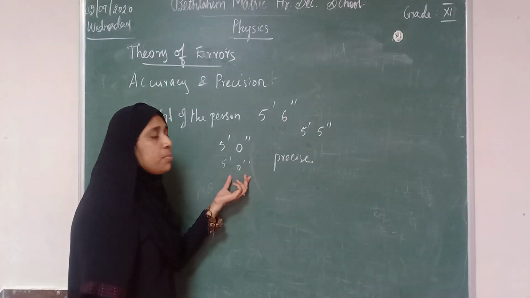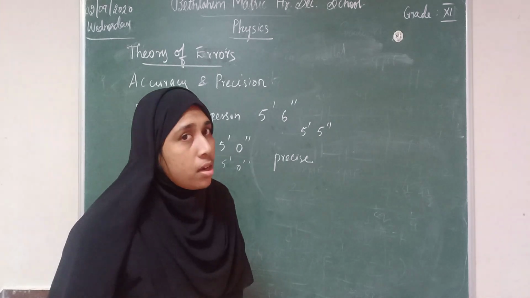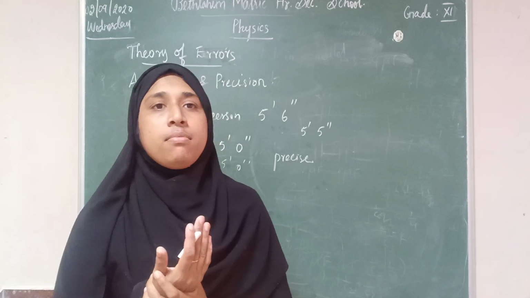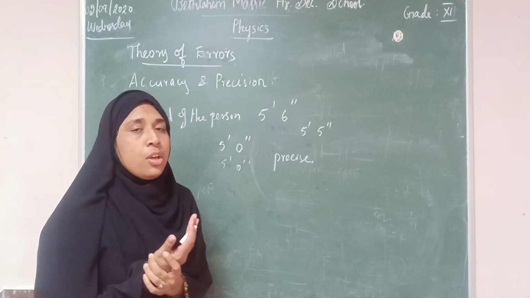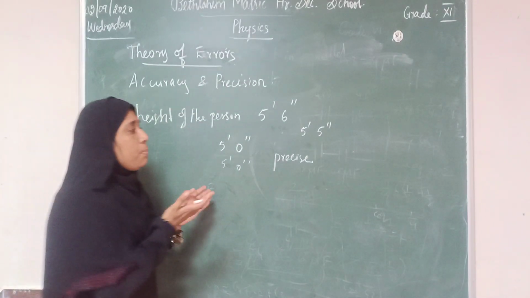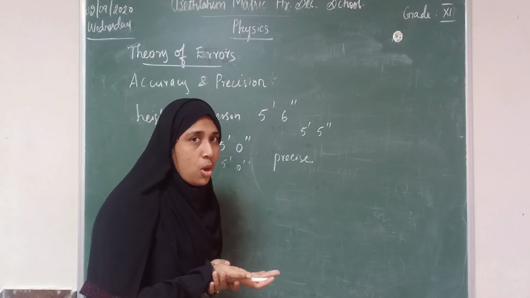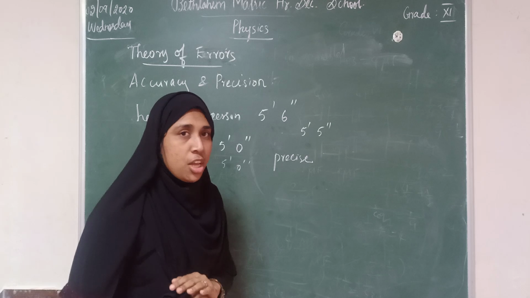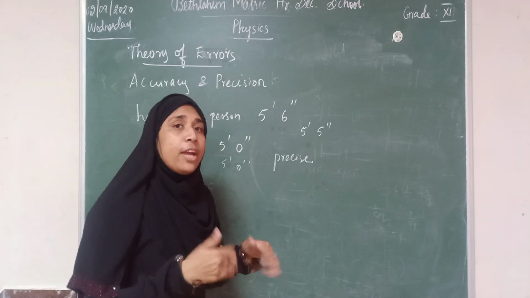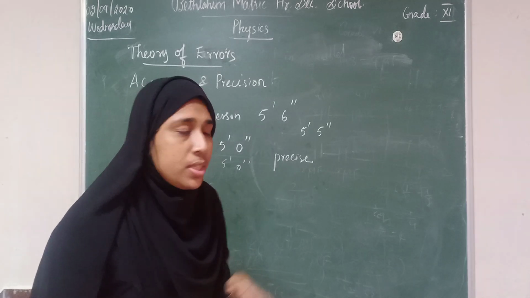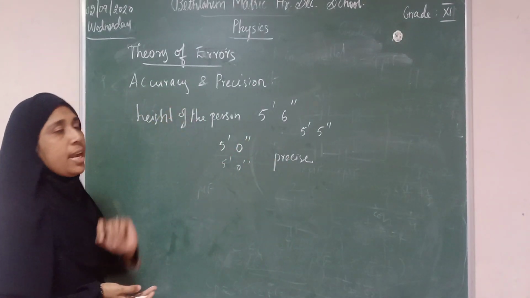So precision means it may not be accurate, but consistently we will be getting the same value. So all the precise measurements are not accurate, but all the accurate measurements are precise. So these are the two terms, accuracy and precision.